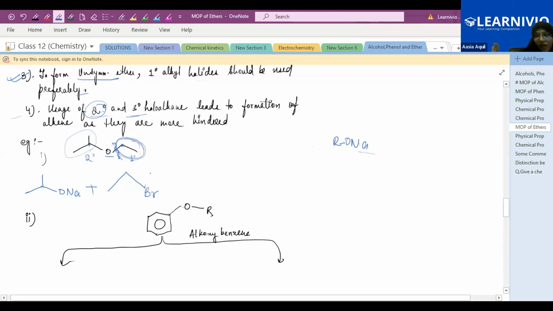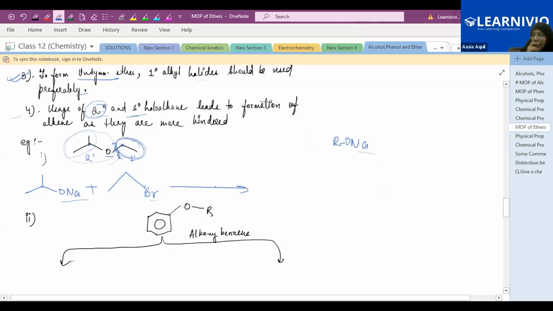You will prepare your bromide, your chloride, anything. Any halogen group you have to attach, and the remaining fragment will form the alkoxide, sodium alkoxide. So just attach the Na to this oxygen and you will get this. So these are the two groups. These are the two reactants.